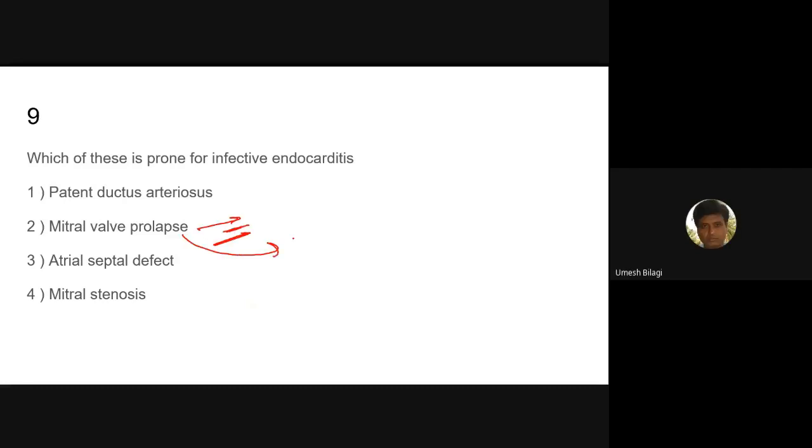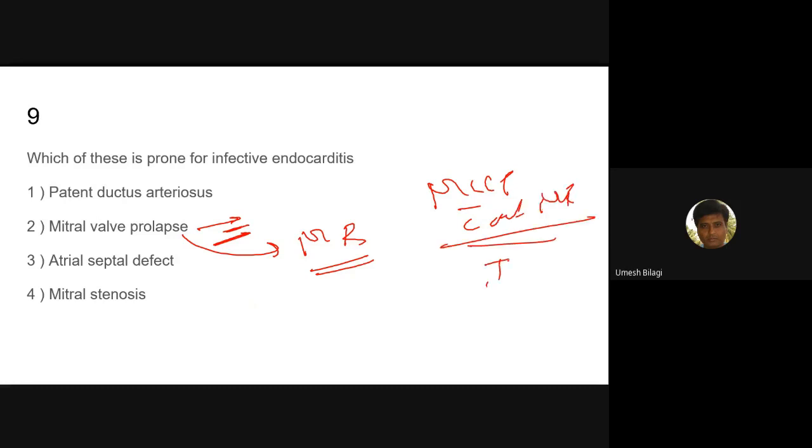Of course, it should be associated with MR. MVP without MR is not a risk of IE. You're getting me? Yes, sir. It is with MR that it produces it. There can be infective endocarditis.